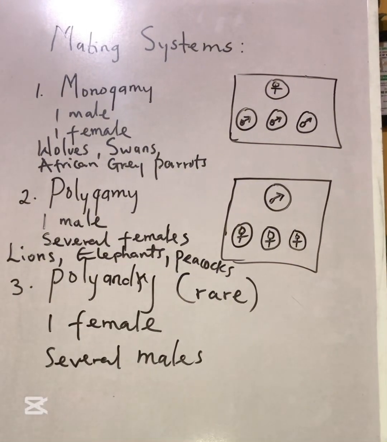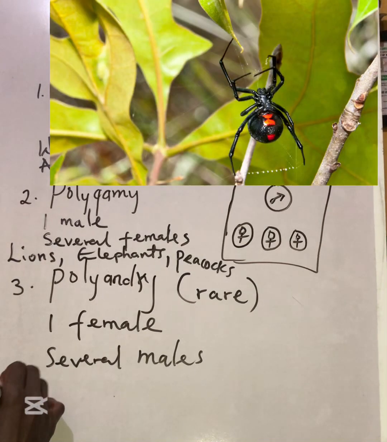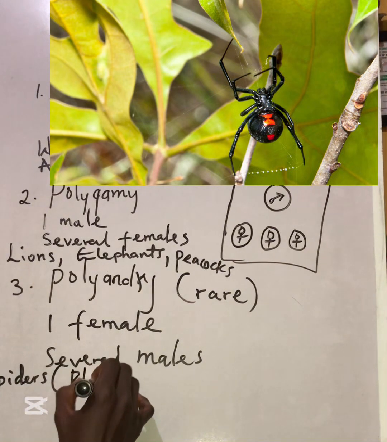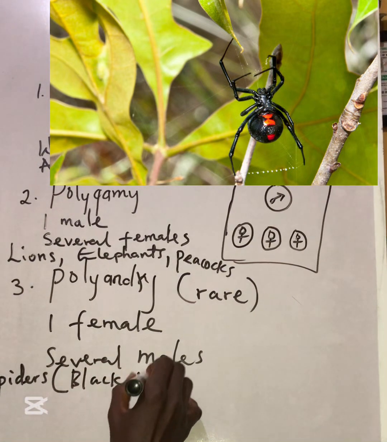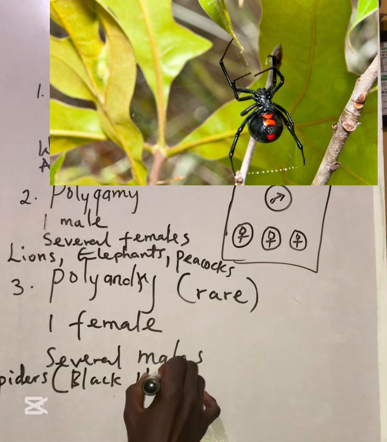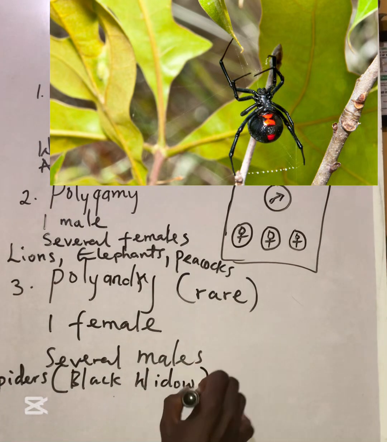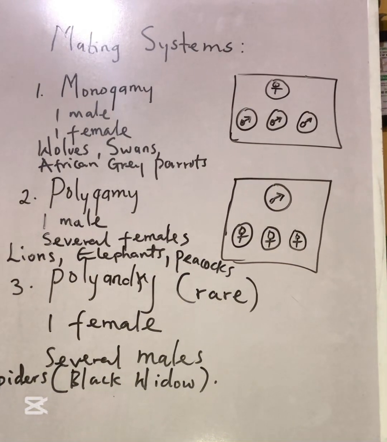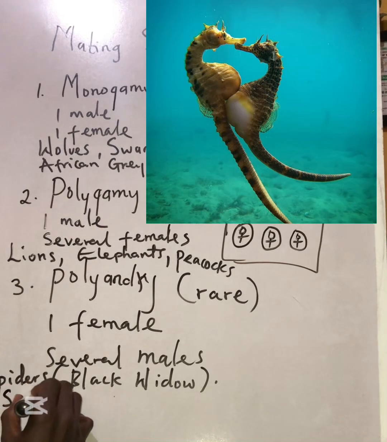We can find that in spiders, especially the black widow spider. We can also find that in seahorses.